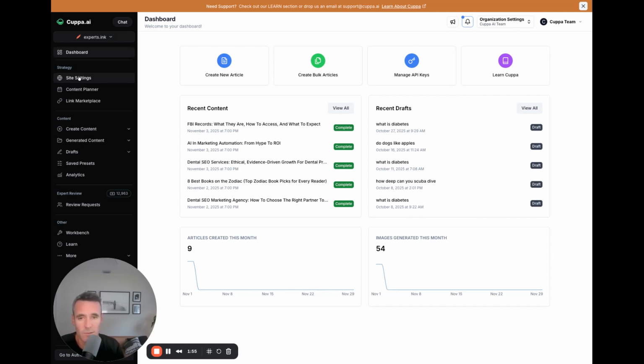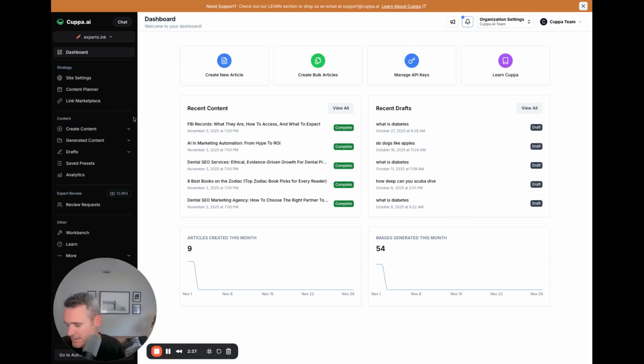Some more features are coming within strategy itself. We're going to have a topic explorer, which is kind of like news and relevant topics that might just fall outside of the traditional keyword research. We're going to have that available for you, and also optimizing opportunities. So, of course, once you connect to the GSC, we'll see your currently indexed and driving traffic articles or pages, and we'll see what we can do to help move those pages up in rankings and getting more traffic. So that's another section that's coming here shortly.